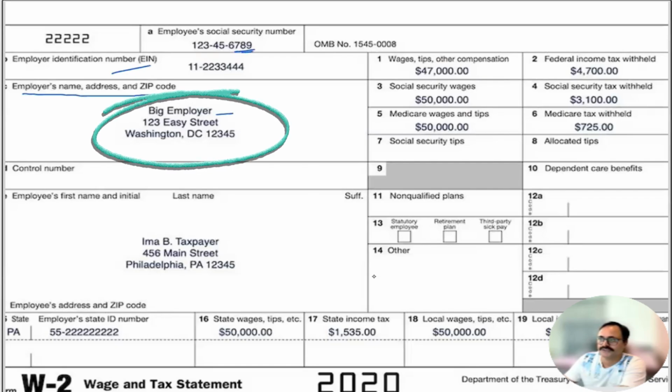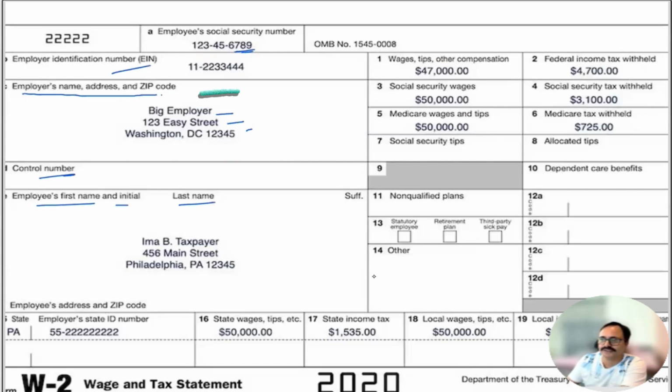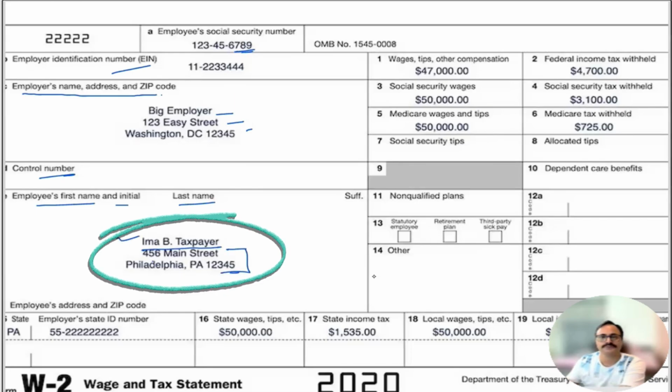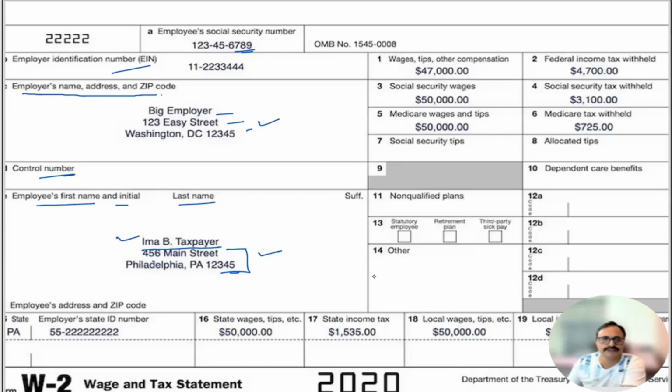Employer name and address. You will always have your employer name and the address. Control number. Employee's first name and initial, last name. Here is the employee name and address. Now, if you want to check the borrower's previous 2 years of history, where he lived, you can easily come to this. How long the borrower is working with this employer, you will come to know from the employer name. If the borrower's pay stub for 2024 is coming from the same employer, we can easily find out, okay, the borrower is working with this employer since 2020, right?